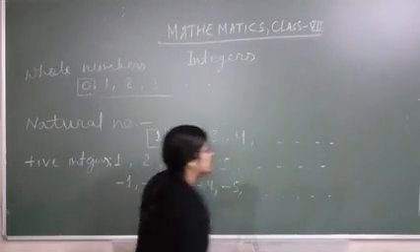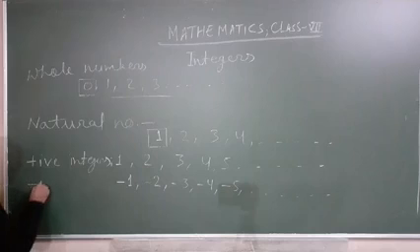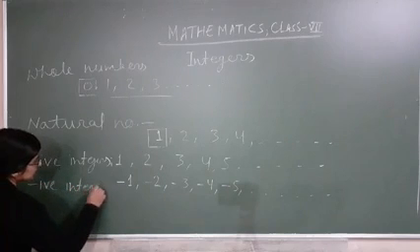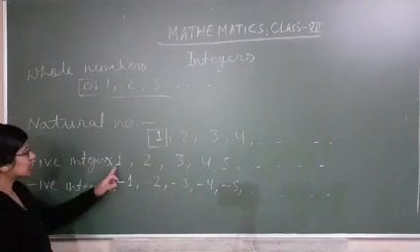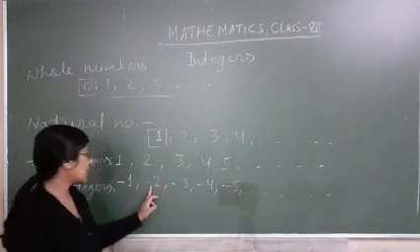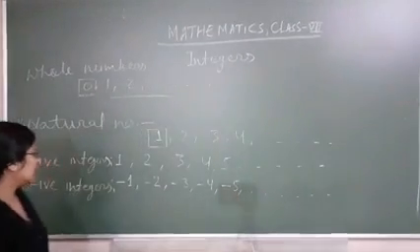These are also endless. These are negative integers: -1, -2, -3, -4, -5, like that.